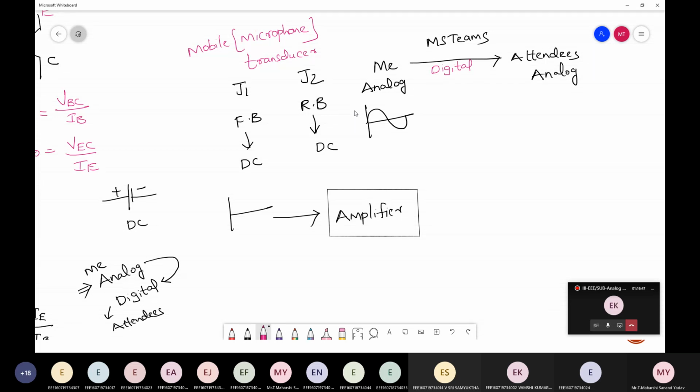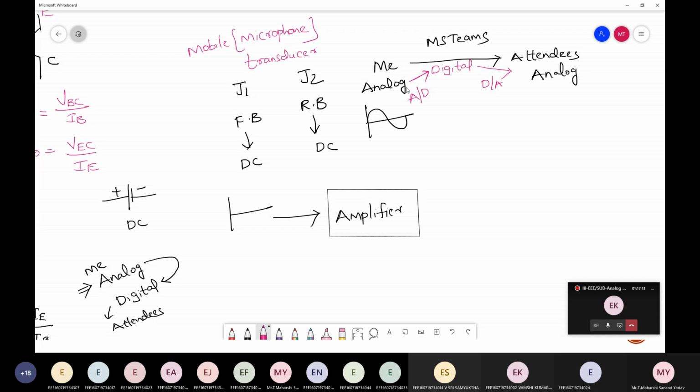Sir, can you repeat? How is this conversion done? If I'm talking, it is analog in nature and it is transferred digitally, and again you are listening to it in the form of analog. How is this happening? Here A to D conversion is done and here D to A conversion is done. A to D means analog to digital conversion. D to A means digital to analog conversion.